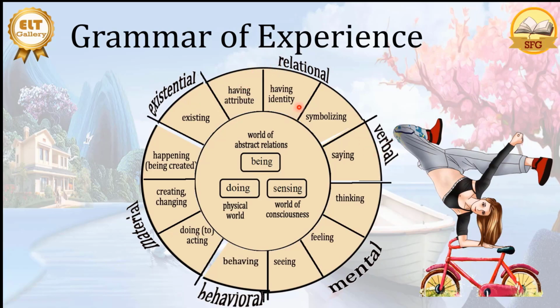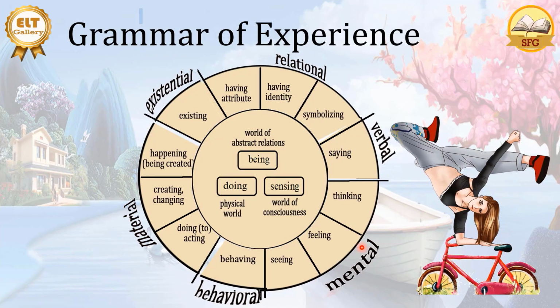We can also show the relation of objects. We can also show that something exists. There is a bicycle, there is a girl on the bicycle, or we can also say something which is happening, which is somebody who is doing something to something else. So this is the grammar of experience, how we connect participants, how we connect objects with each other in terms of relational or behavioral or material.